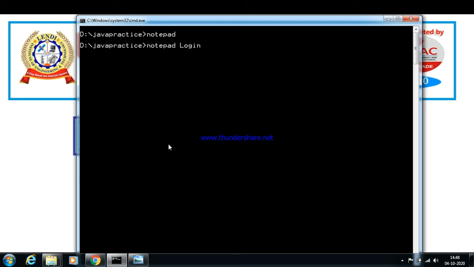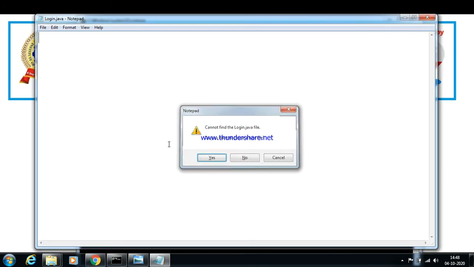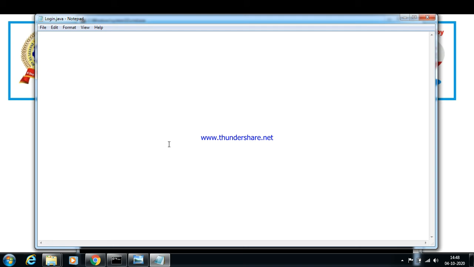Say Login.java. I just want to take a simple example here. Say I have a LAN network where all my software is stored in a single folder, where it can be accessed by the different people in the LAN network.